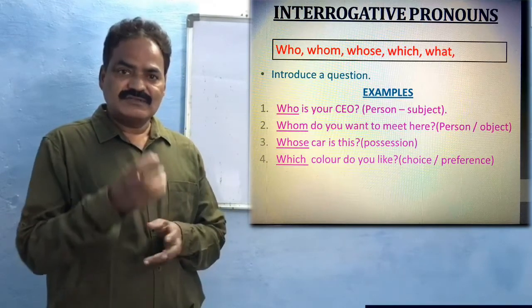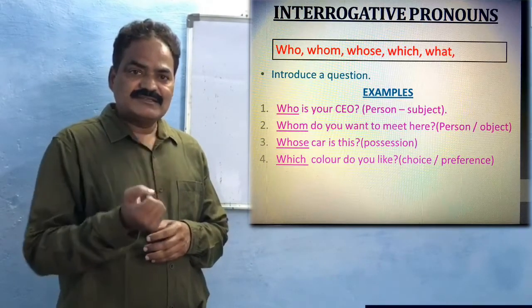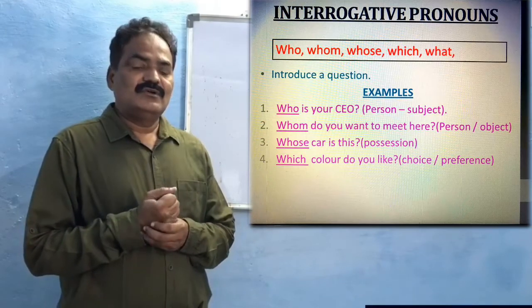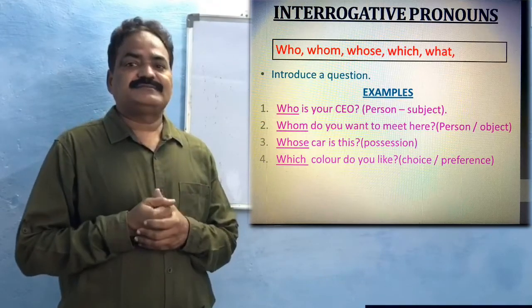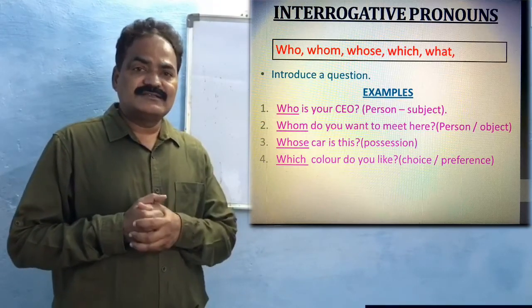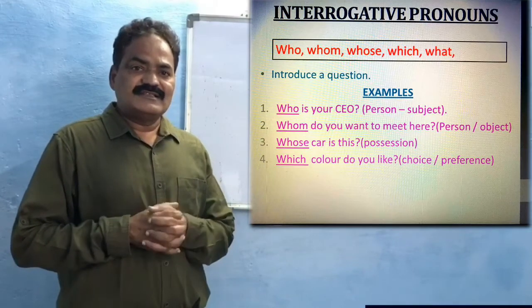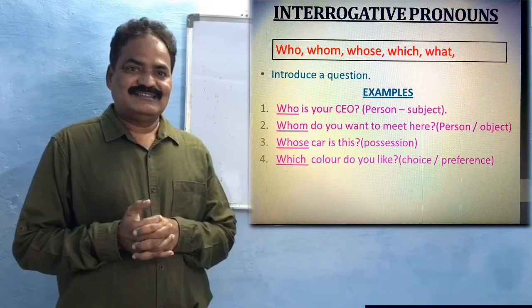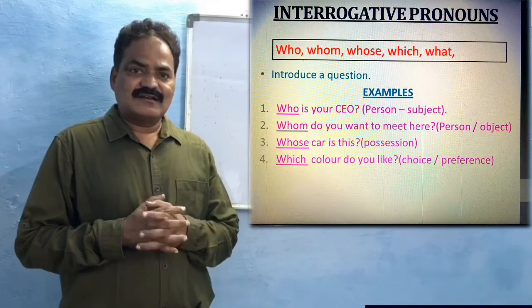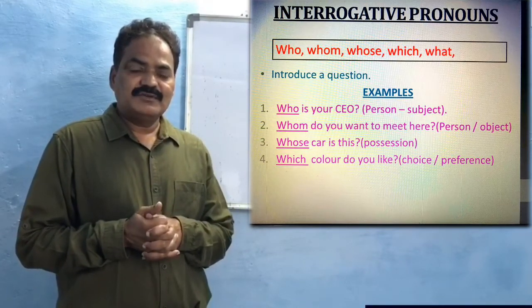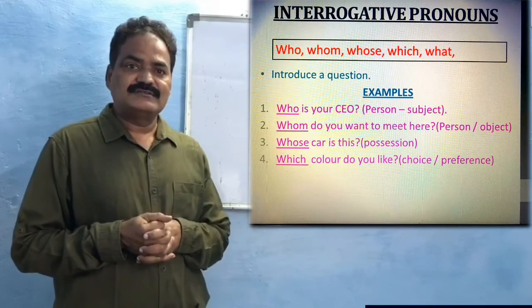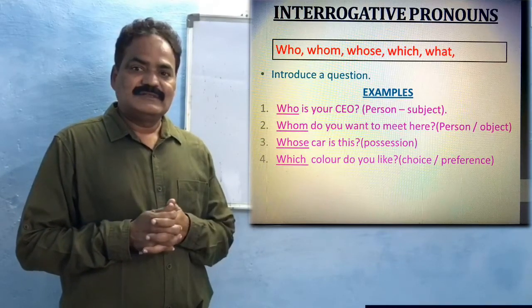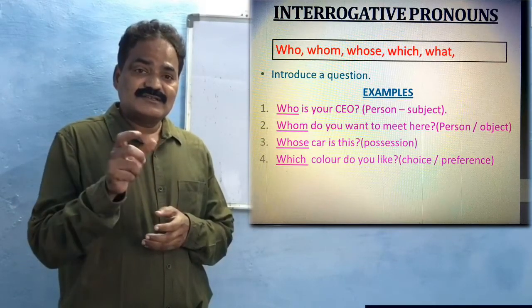It is questioning, it demands the information, the person whom you want to meet. And in the next sentence we see, whose car is this? Whose shows belongingness. There is a car and we don't know the owner of it, so we are questioning. So whose is asking about the possession.